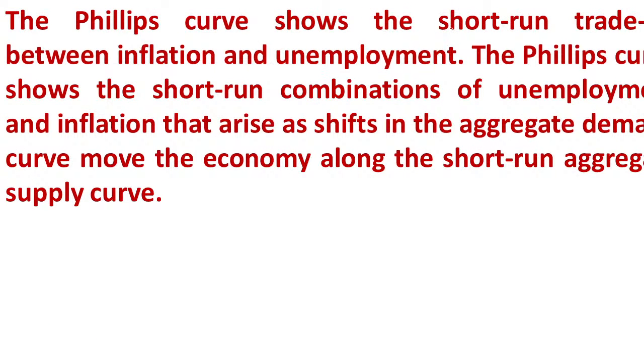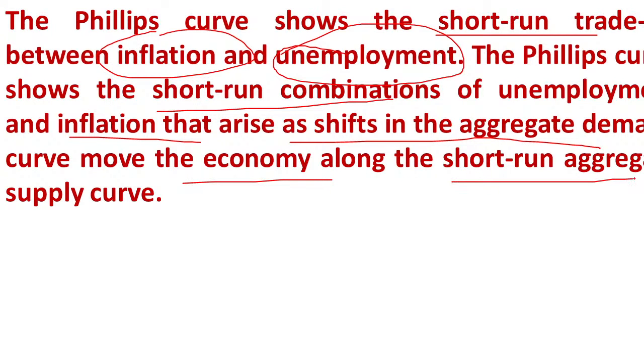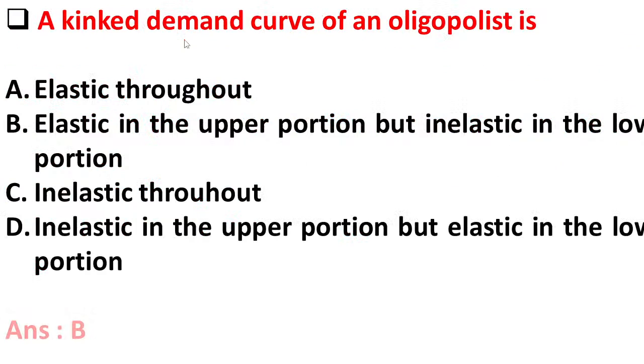Here the Phillips curve shows the short-term trade-off between inflation, meaning money wages, and unemployment. So the Phillips curve shows the short-run combinations of unemployment and inflation that arise as shifts in the aggregate demand curve move the economy along the short-run aggregate supply curve. In this way, the Phillips curve shows the trade-off between money wages and unemployment, or inflation and unemployment.